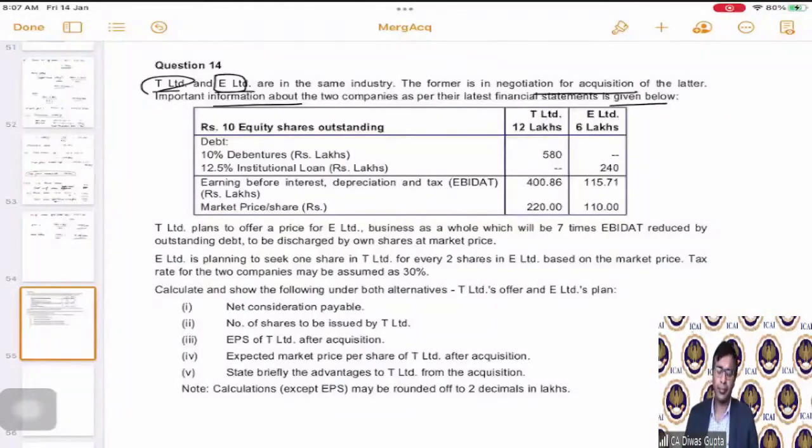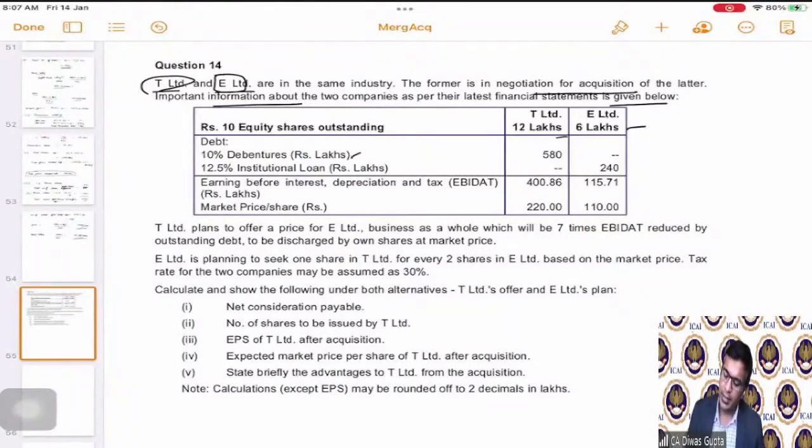Okay. What are those? Rupees 10 equity shares outstanding is 12 lakhs and 6 lakhs. Correct, students? So they have given us the rupee 10 equity shares outstanding. The number of shares is also given through this information, and the total share capital is also given through this part of the information. Correct. Now, the next part they are saying is debt.